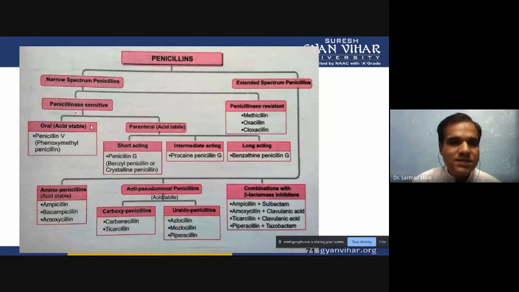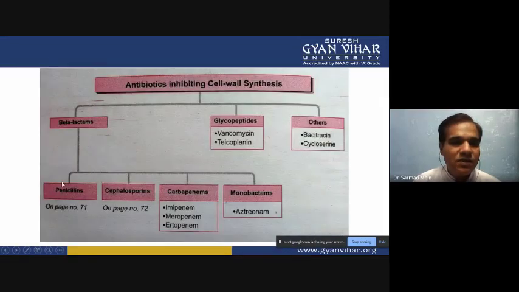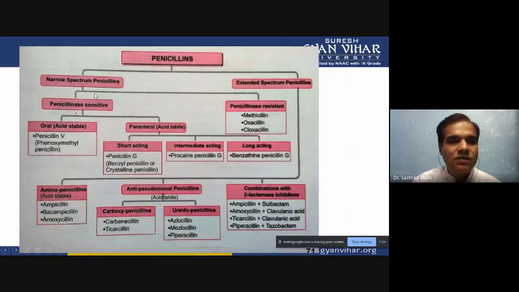Okay. So penicillin, if you see, is the first one of the beta-lactam group, and there are different types of actions on the basis of narrow spectrum penicillin and extended spectrum penicillin. Extended spectrum penicillins are those antibiotics which were modified from penicillin.